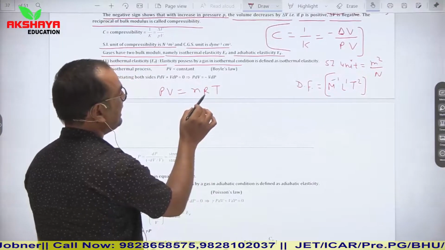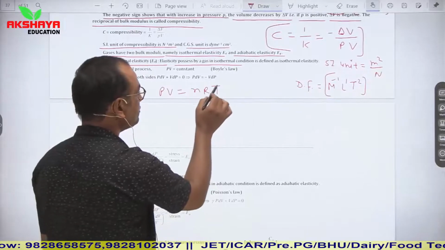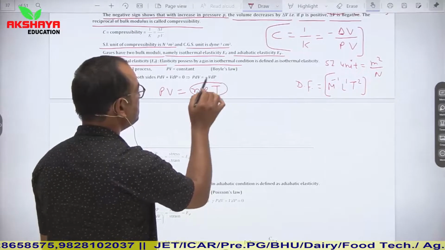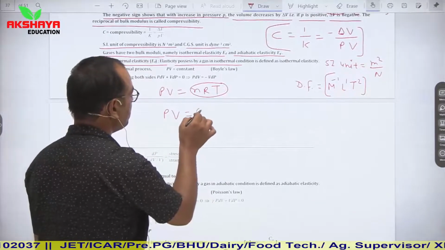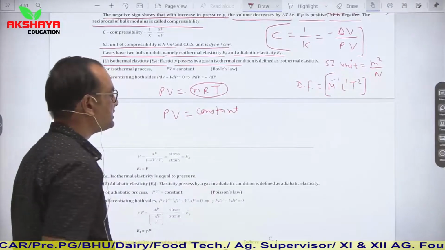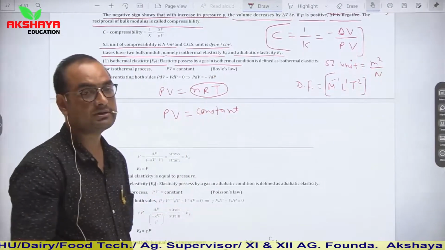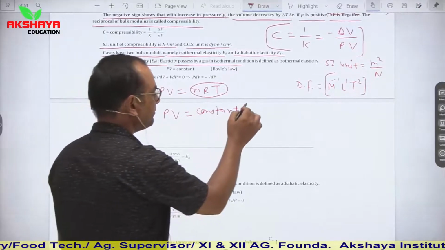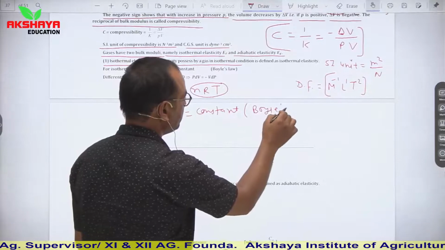and the number of moles and the gas constant are constant. So in case of isothermal, temperature is also constant. It means all these three values are constant. Hence we can say that PV is equal to constant. Now see, this isothermal is Boyle's law. PV is equal to constant.